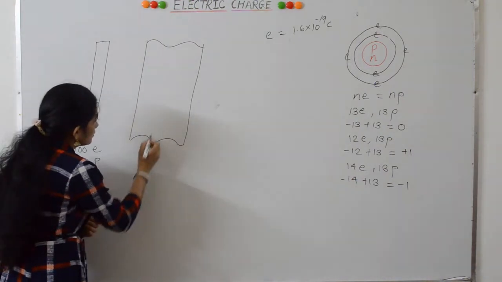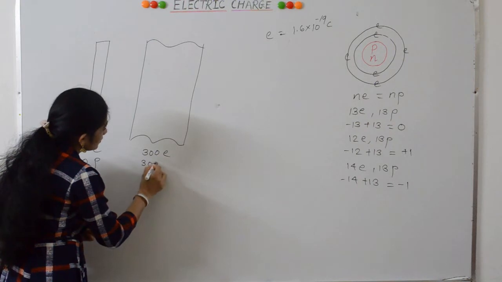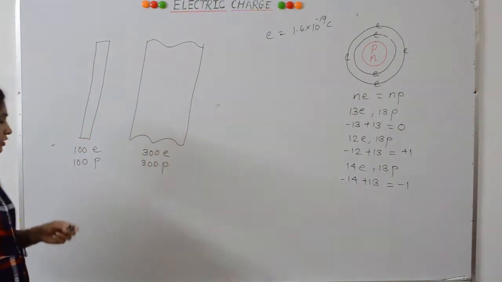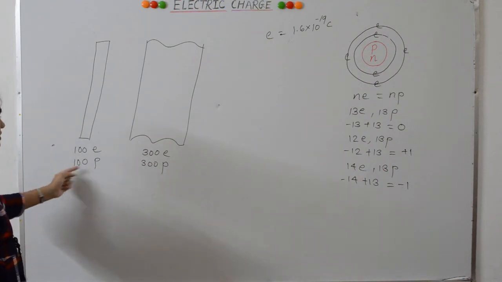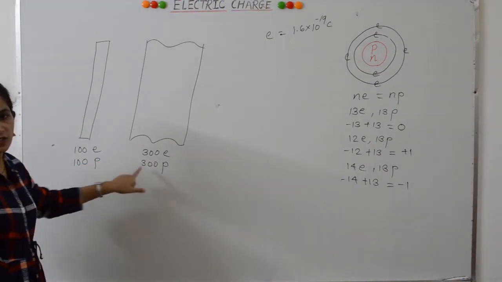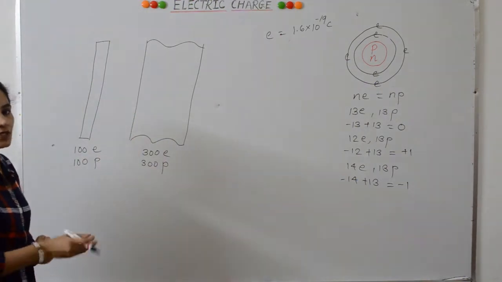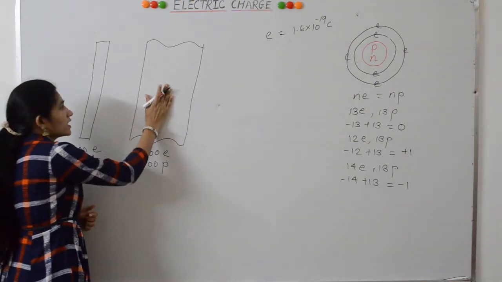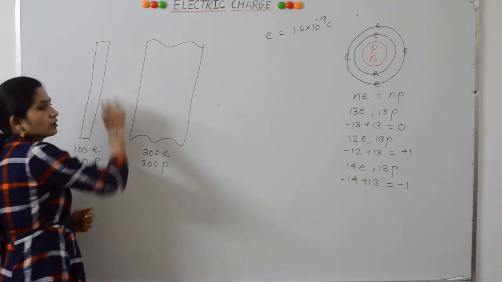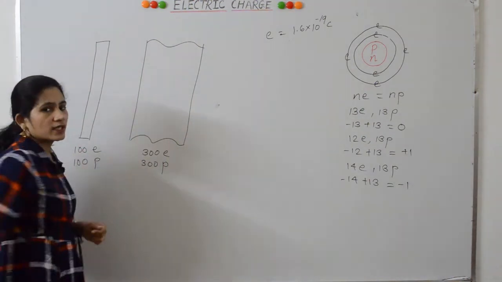And let's take for this cloth 300 electrons and 300 protons. So what is the total charge on this rod and cloth before rubbing? Minus 100 plus 100, minus 300 plus 300, 0. So when they are rubbed against each other, what happens? The electrons experience frictional force. Because of the frictional force, the electrons are transferred from this cloth to this rod. Suppose 50 electrons are transferred.